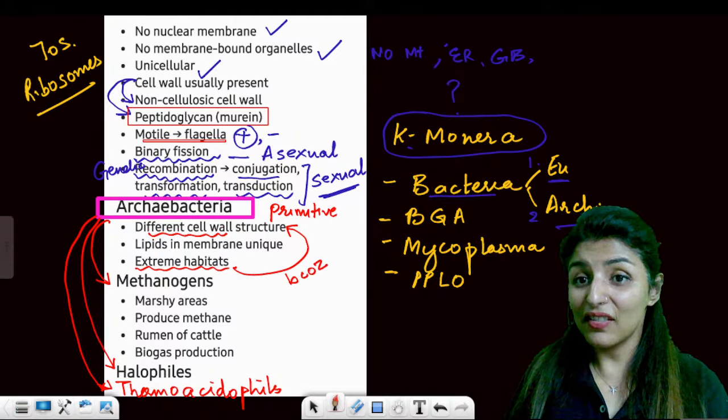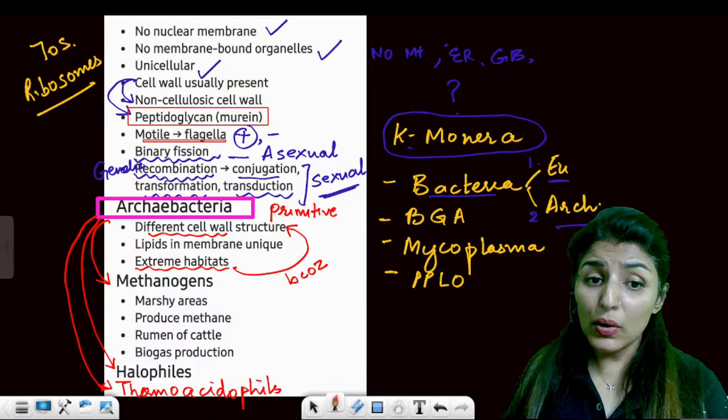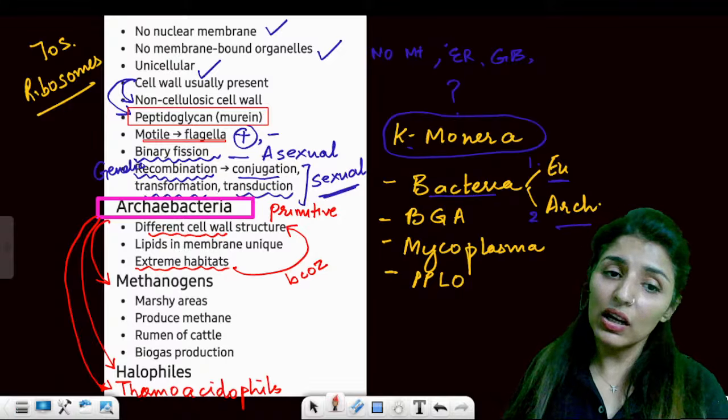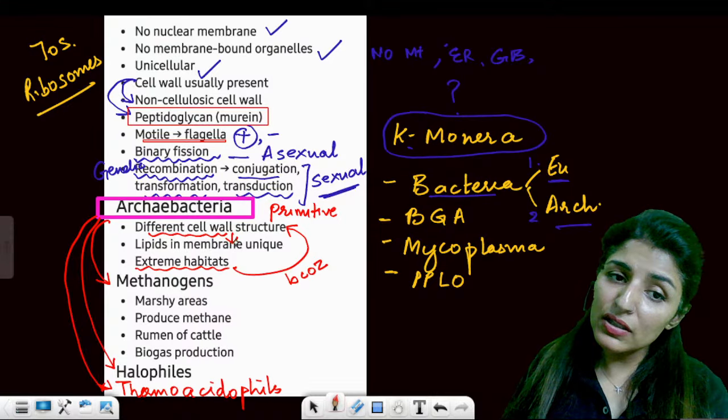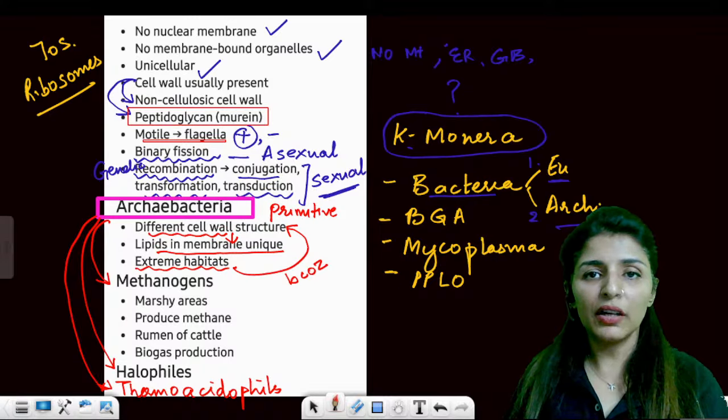So here we have assertion and reason. We are going to discuss assertion and reason side by side. They are able to survive the extreme habitats because of different cell wall structure. Now, what is the different cell wall structure like? The lipids present in their membrane are very unique and they are not found in eubacteria.